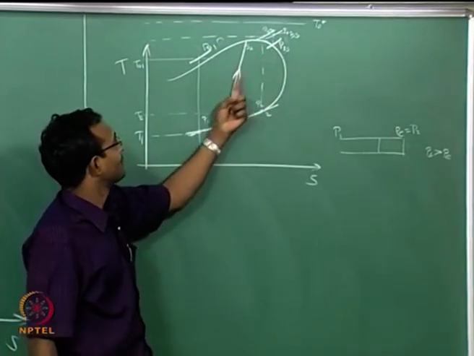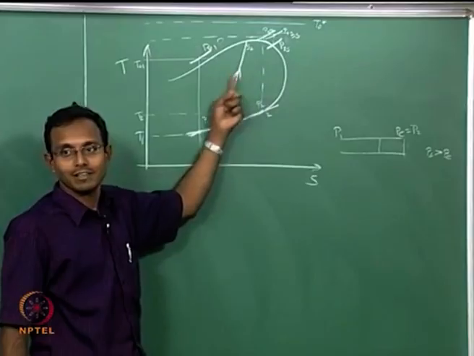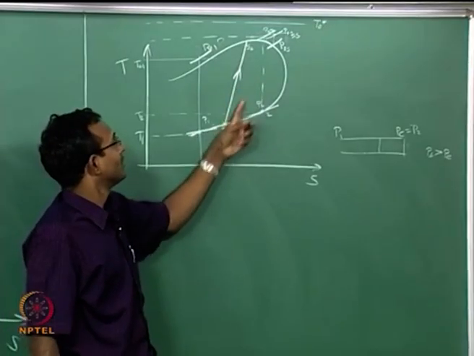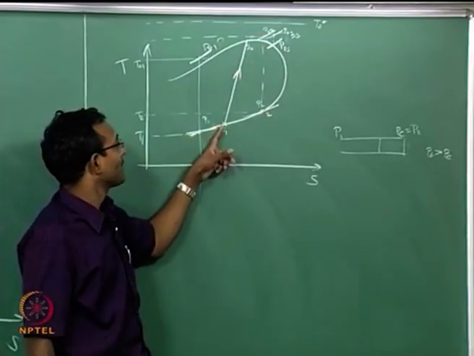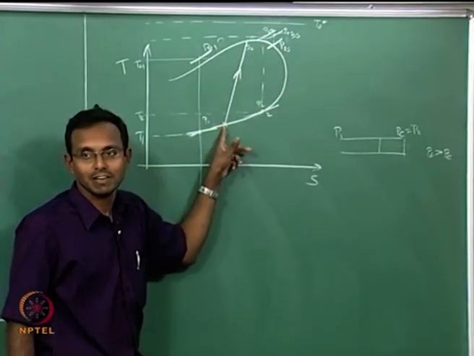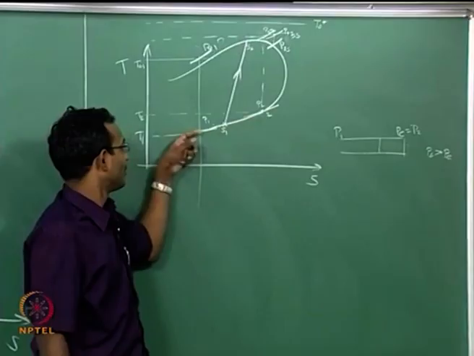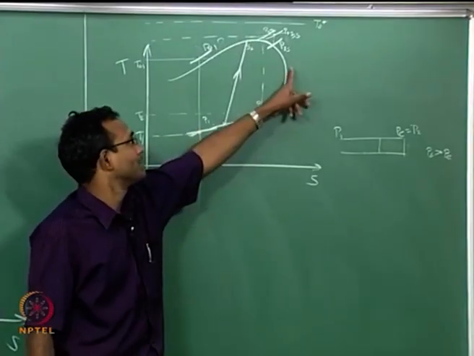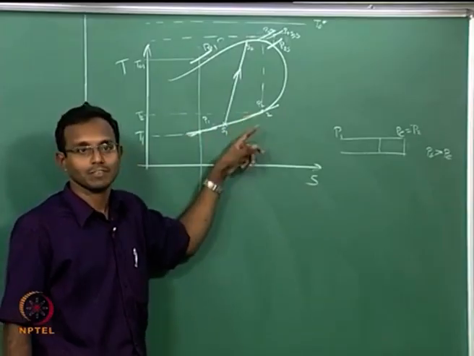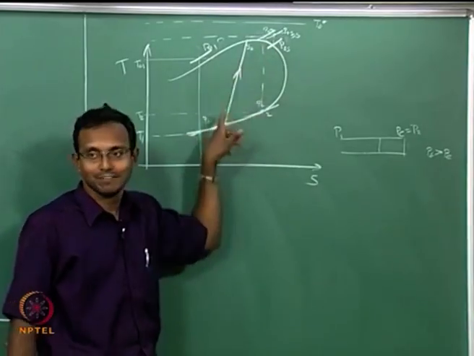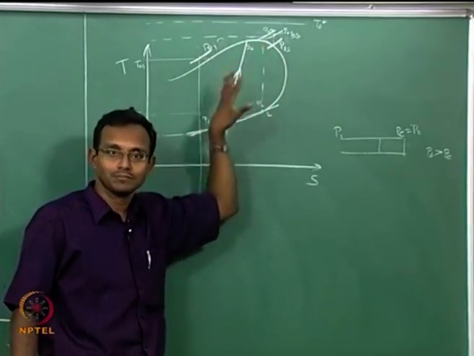So my shock will shift this way. My shock will shift this way so that it will go and do that there. That means I am basically saying my Mach number at which the shock happens will now decrease. You remember that here is high Mach number, there it is M equal to 1. My Mach number at which the shock happens decreases. All this you can just get from thinking through the curves here.